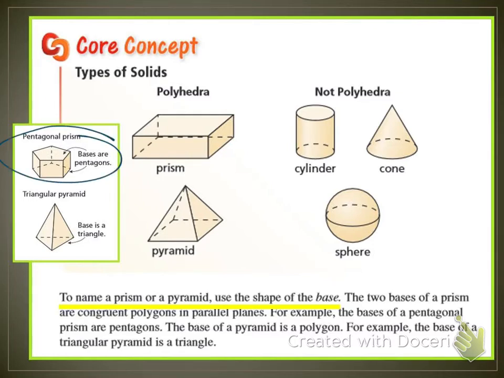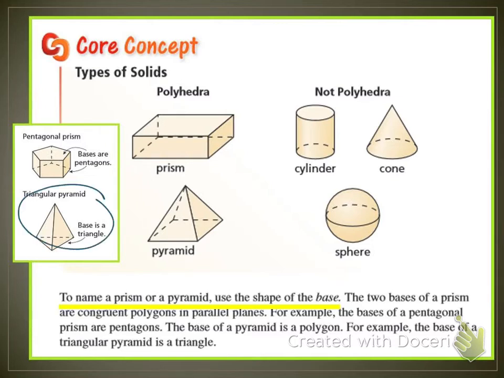But this is a pentagonal prism. If you look, the two congruent and parallel bases, here's a pentagon as well. They are congruent and parallel from each other. The sides were squares or rectangles, but they are not the bases because they are not congruent and parallel. Remember, parallel means they will never intersect. Congruent means they're the same, length and width and all the jazz.